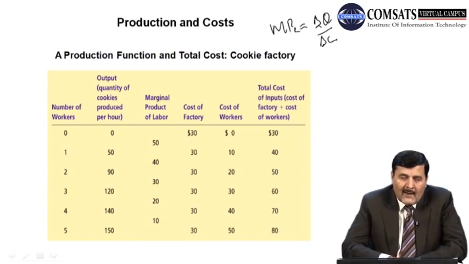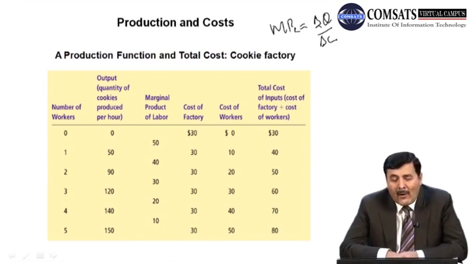Similarly, if we use the second unit of labor in the production process, how much is the quantity produced now, which is 90 units of cookies per hour, and then what will be the marginal product in this case? 90 minus 50, that is change in Q, and how much is the change in labor? That is 2 minus 1. So 90 minus 50 is 40. 40 divided by 2 minus 1, which is 1. So marginal product is 40. So this is how you can calculate the marginal product of labor here.